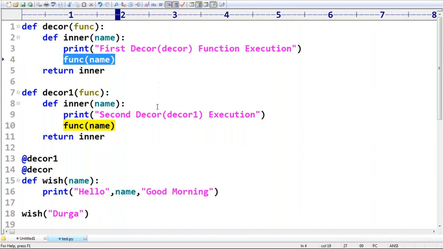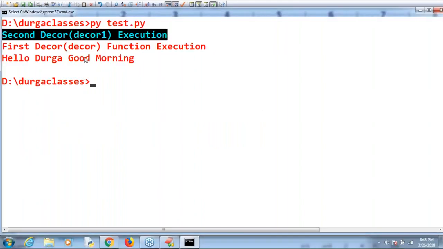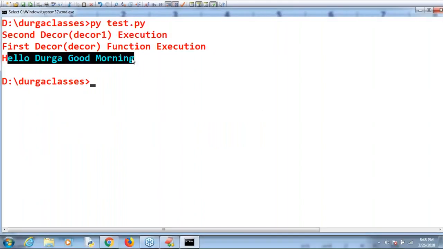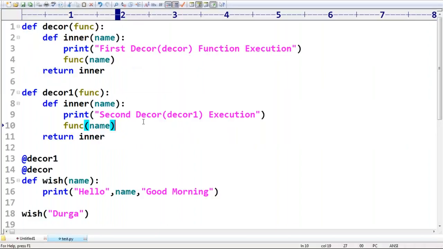You people should be aware, sir. How many times did the wish method get executed? Only once. Remember that. The wish method got executed how many times? Only once. What is the reason? What is the reason for that? Can you please observe?